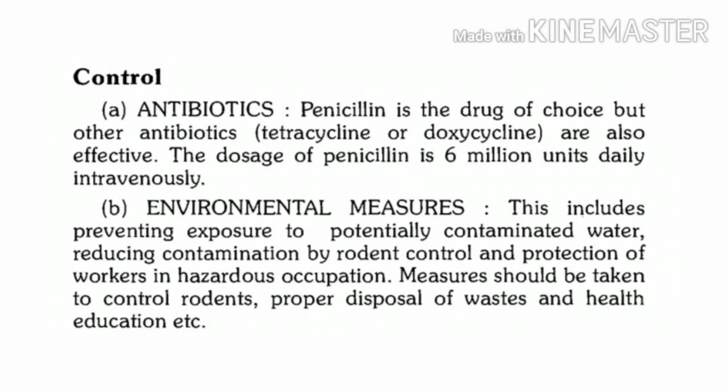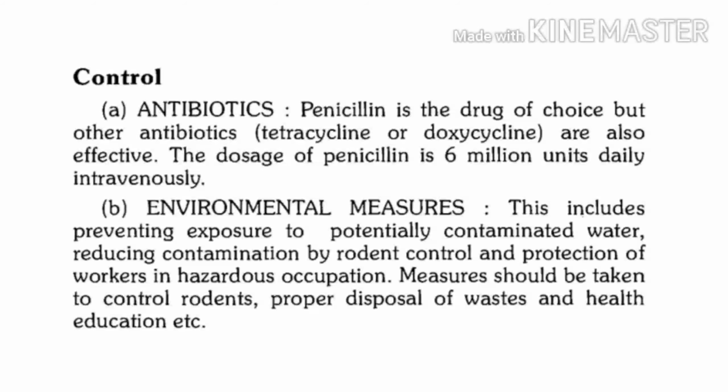For control, what we should do is, one thing, early diagnosis and treatment of cases, and second thing, we must pay attention to control of rodents. As far as early diagnosis and treatment is concerned, treatment includes administration of antibiotics. So we can give penicillin. Even in severe cases, it can be given by the intravenous route also. Another drug is doxycycline or tetracycline. Doxycycline is 100 milligram twice daily, given for 1 week. So penicillin, doxycycline, tetracyclines are the drugs which are used for treatment.